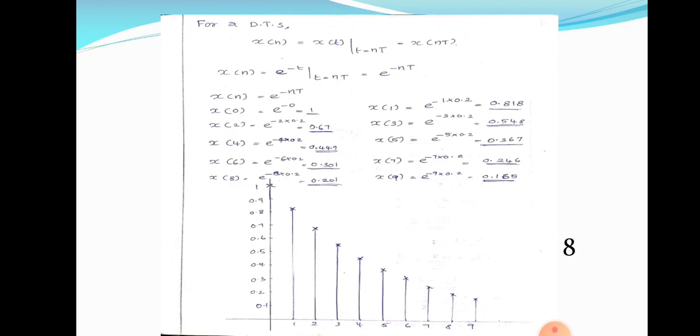That means substitute n capital T for small t. x of n is equal to x of t at small letter t is equal to n capital T. That means e raised to minus t at small letter t is equal to n capital T.